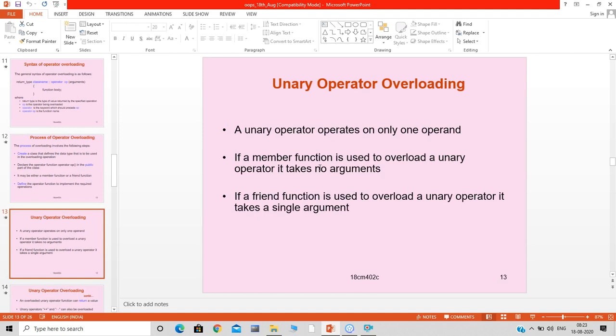Of course, we have many types of operators: unary operators, binary operators, ternary operators, and so on. Normally we use unary operators and binary operators.